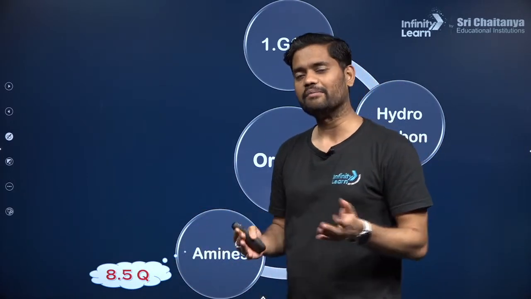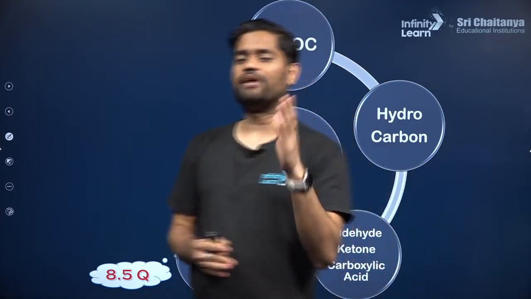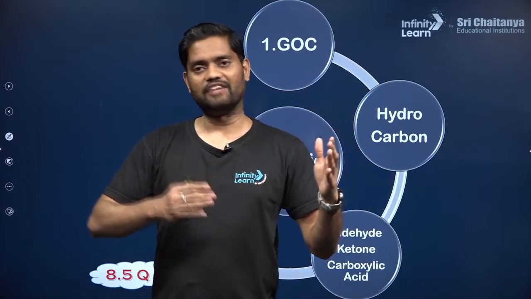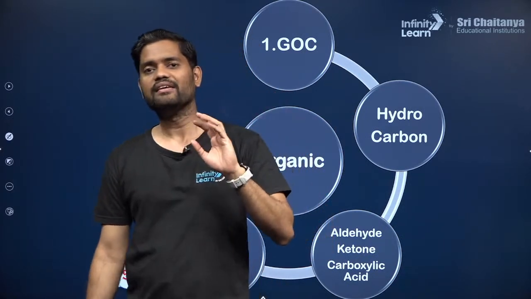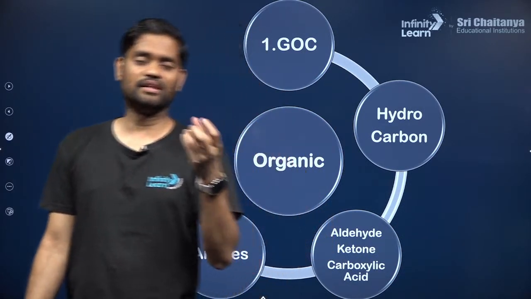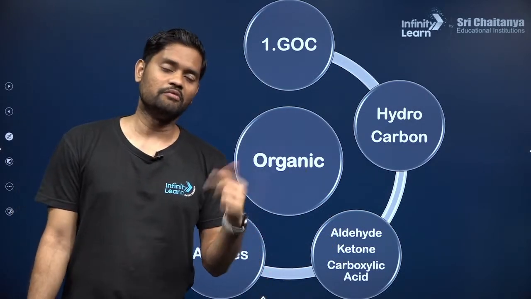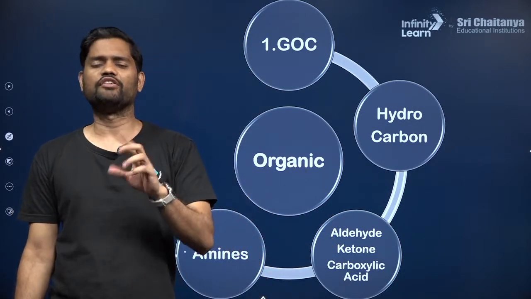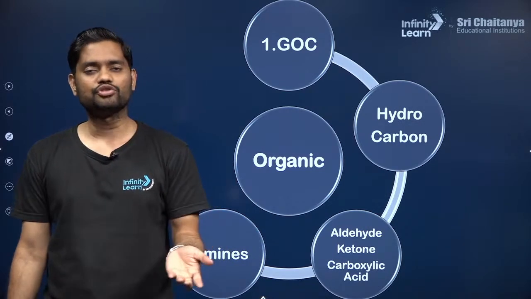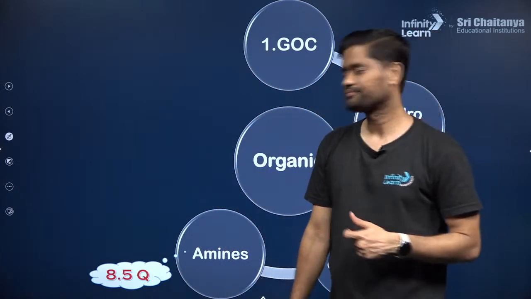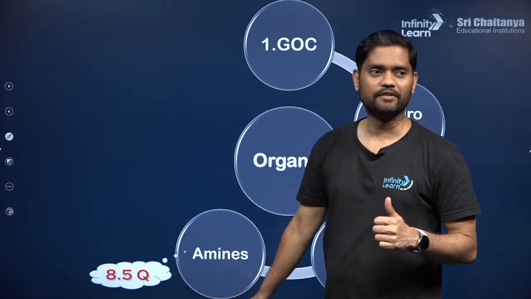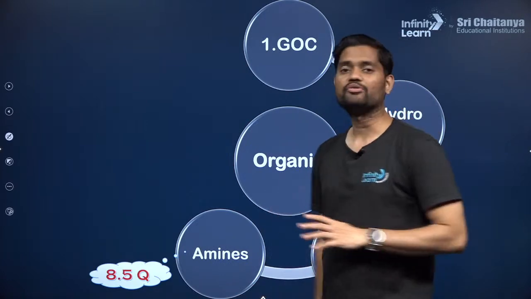Although in organic chemistry, you can say that half part of the reaction belongs to amines and half part of the reaction belongs to some other chapter, it is not in that way, guys. It is like in some paper, the number of questions that has come is 2. In some papers, the number of questions that has come is 1. So if I take 2 plus 1, the average goes to 1.5. That's how I have calculated this average of 8.5 questions. Clear? Sure, guys? Perfect. Great. So yeah, that's amines.